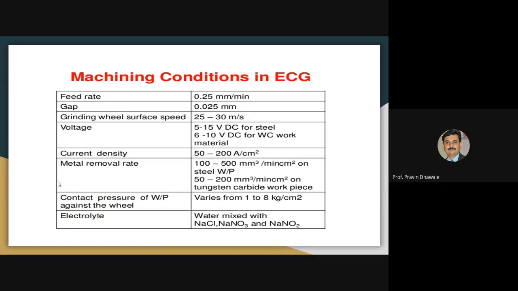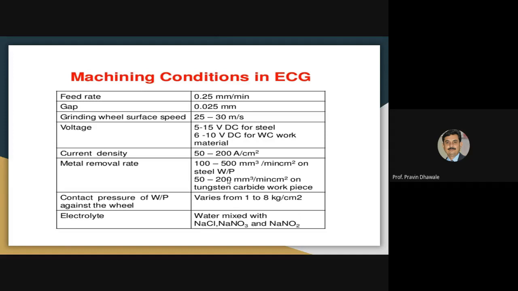The material removal, or volumetric removal rate, will be in a range of 100 to 500 millimeter cube per minute in case of a steel workpiece, and 50 to 200 for tungsten carbide used as a workpiece.